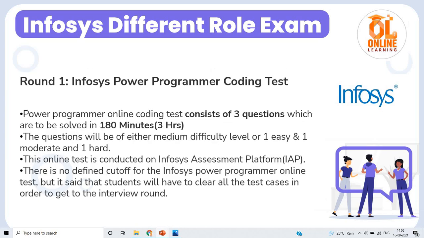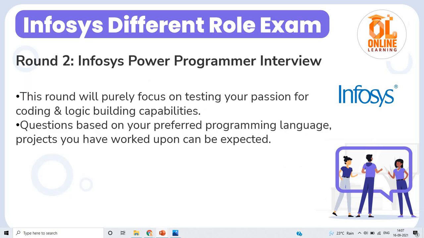The Infosys power programmer coding test consists of 3 questions to be solved in 180 minutes. The online test is conducted on the Infosys assessment platform. Previously, online tests were conducted on HackerEarth or HackerRank, but this time the test is conducted on the Infosys assessment platform. There is no defined cutoff for the Infosys power programmer, but it is said that a student will have to clear all the test cases in order to get to the interview round. This is a very important point for round 1.